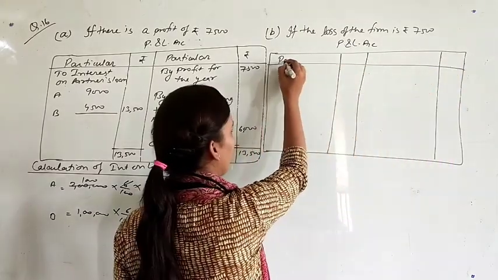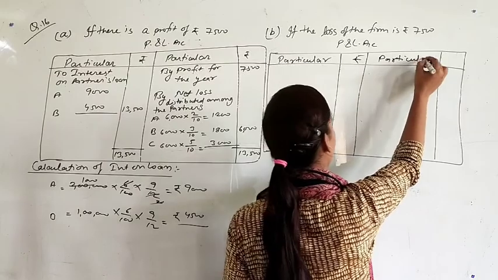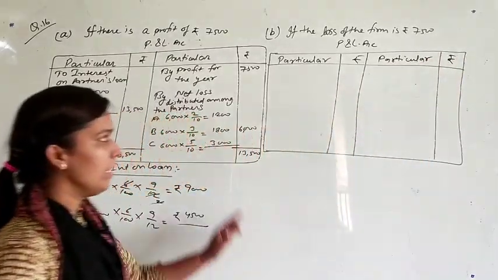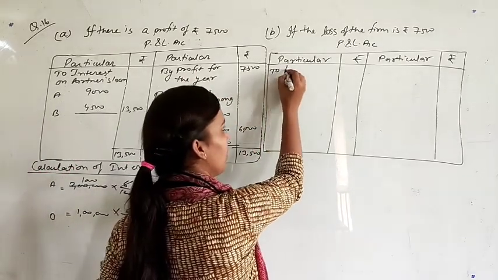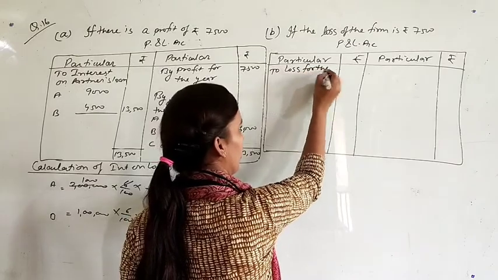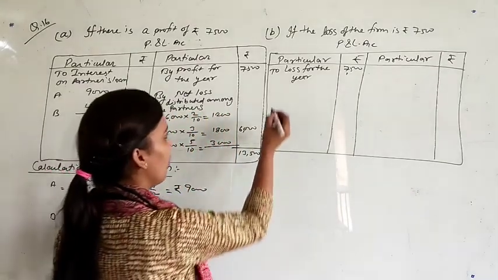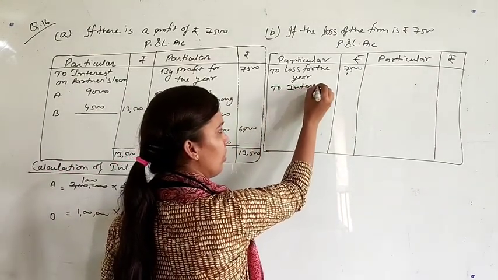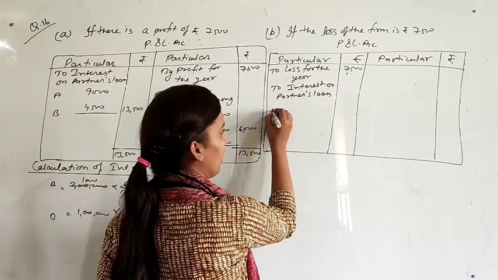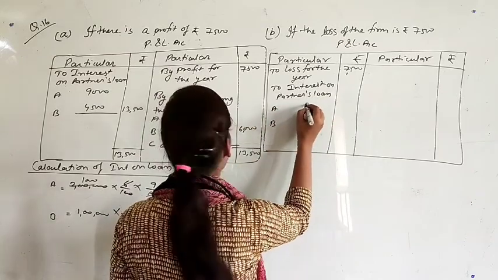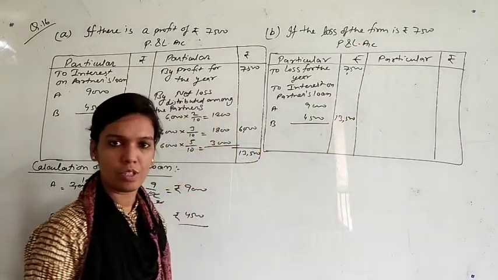The same format, particular amount, particular amount. In the first condition we had profit, so we wrote it on the credit side, but now we have loss, so we will write it on the debit side. To loss for the year, rupees 7,500. The same interest on loan we have to give in the second condition also, to interest on partners' loan, that is for both partners 9,000 and 4,500, means total interest you have to give is 13,500.